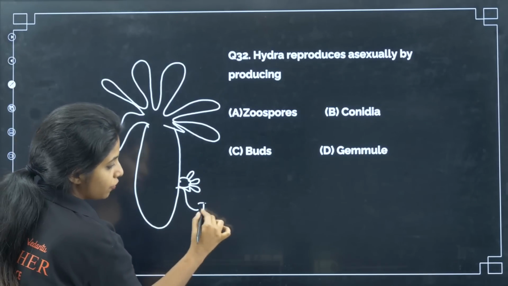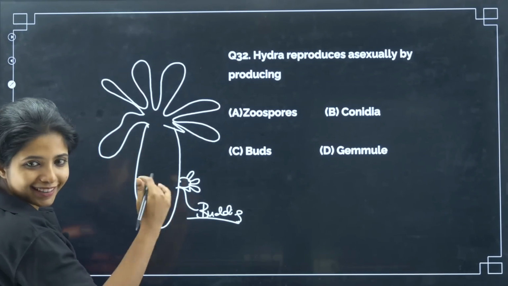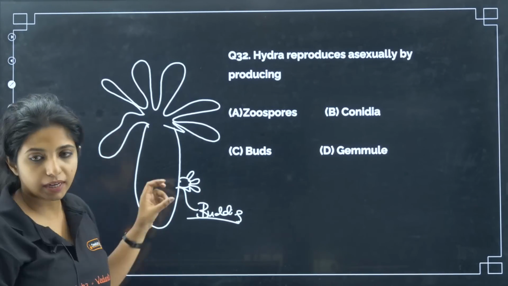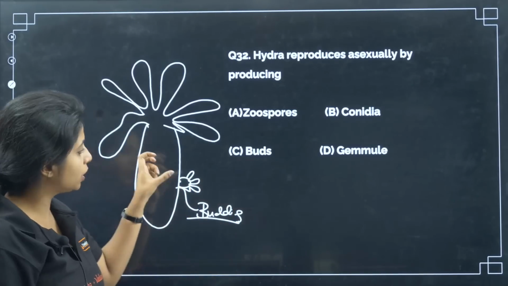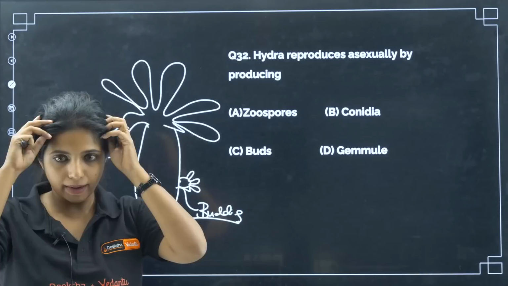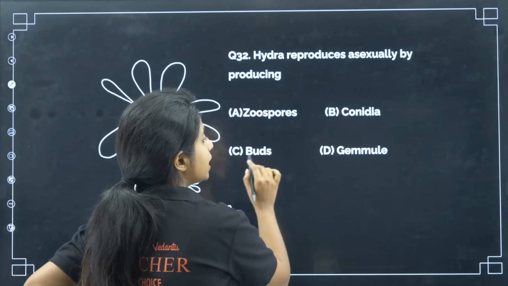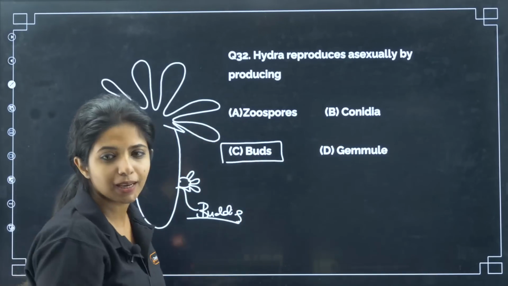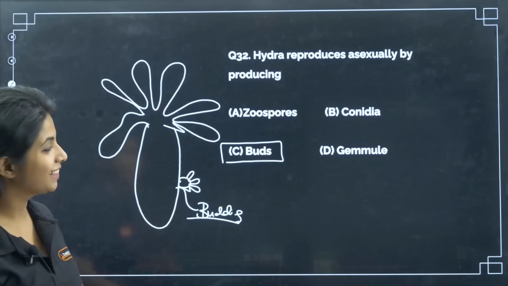This process of forming buds and then later moving away from the parent body and developing by itself is known as budding. First they form the bud and it grows in size, and after that the bud dissociates from the body and then grows independently. This is known as budding. So it's not zoospores, it's not conidia, it is just buds. It's a very easy thing you might have studied in your 10th grade as well, not gemmules.